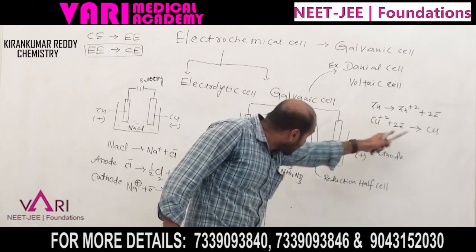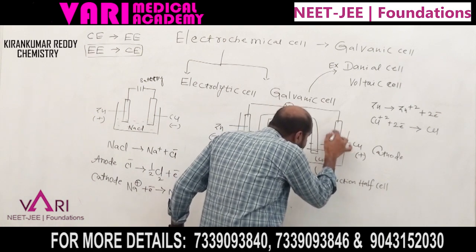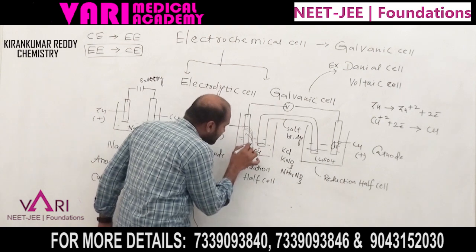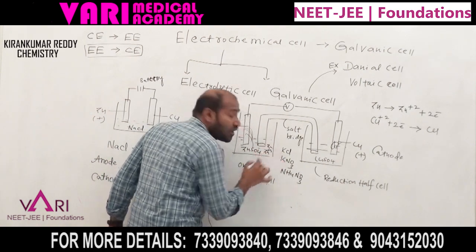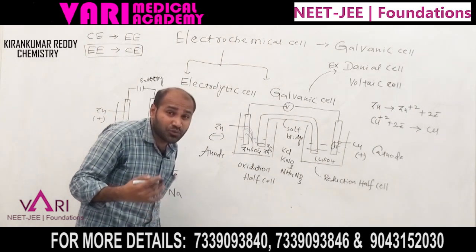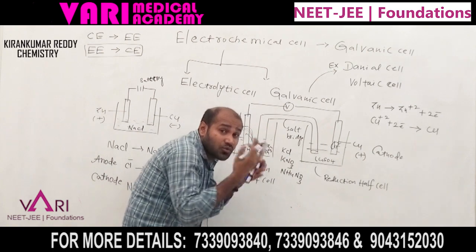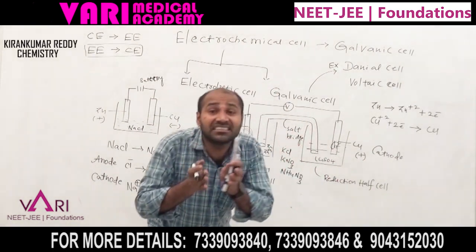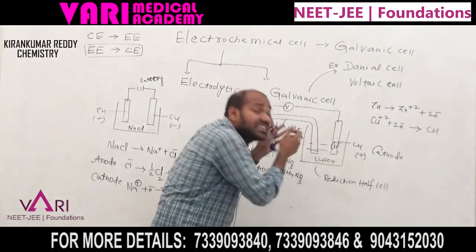At the cathode, reduction: copper 2+ is deposited on the surface of the copper. Zinc undergoes dissolution, giving Zn2+. During the chemical reaction, the concentration of Zn2+ ions increases and copper 2+ ions decreases. This is an example of a spontaneous reaction.